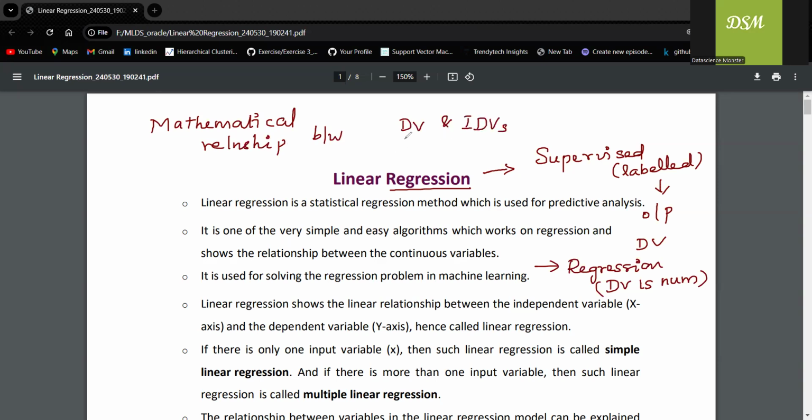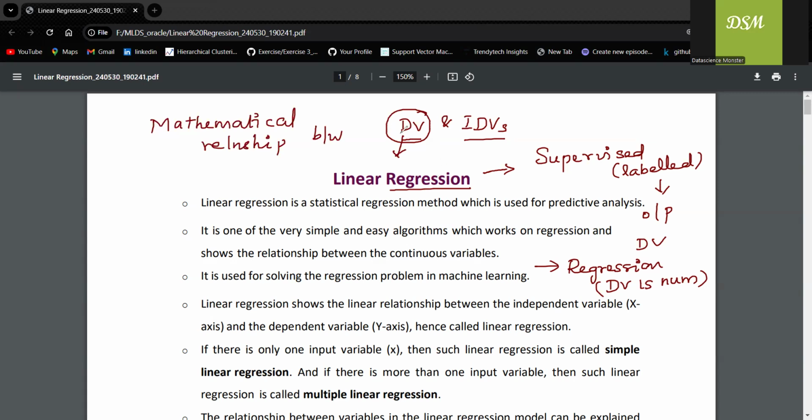Now you can see here, I'm writing dependent variable as singular and independent variables as plural. What does that indicate? There can always be only one dependent variable and there can be any number of independent variables. Based upon the type of dependent variable, we call it regression or classification.